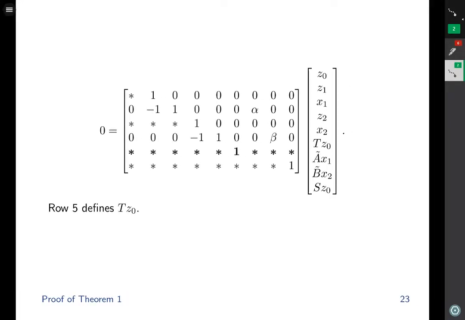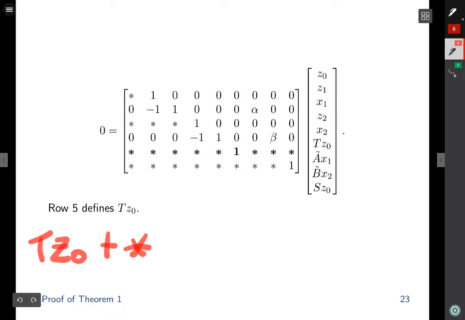Row 5 defines the output of the fixed point mapping T, so it corresponds to TZ0. If we count column 1, 2, 3, 4, 5, 6, so this 1 is on the 6th column, and component 1, 2, 3, 4, 5, 6, so the 6th component is here. So TZ0 gets multiplied by 1, and therefore row 5 can be understood as TZ0 plus something something plus dot dot dot something something equals 0.